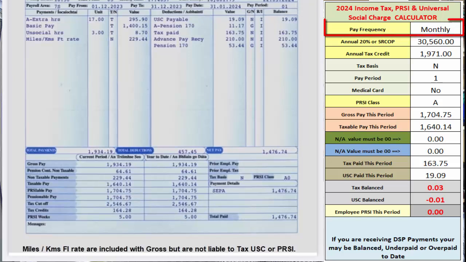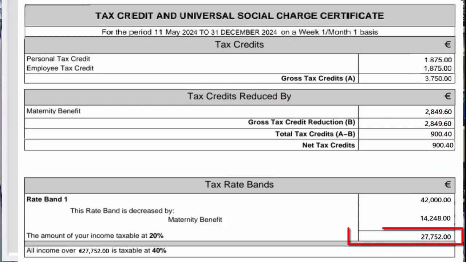The first question in this calculator is pay frequency. The options are weekly, fortnightly, 4-weekly or monthly. These options cover most scenarios, and you will not find these range of options on any other calculator currently available. The next box is for your annual standard rate cutoff point, often referred to as SRCOP. Take the figure from your tax credit cert as seen here.